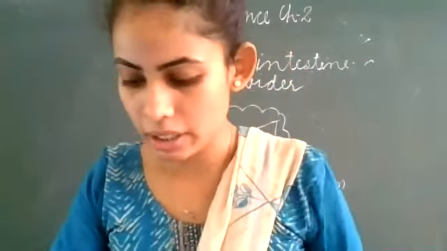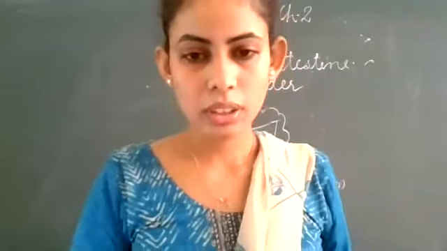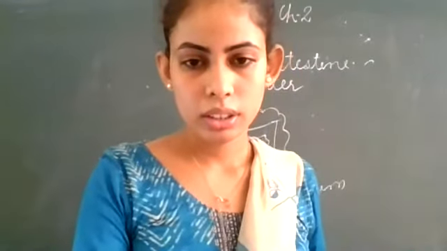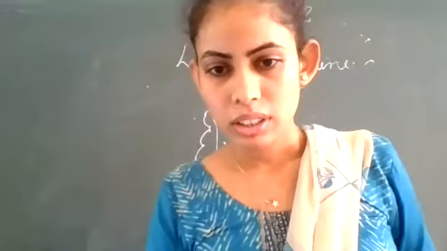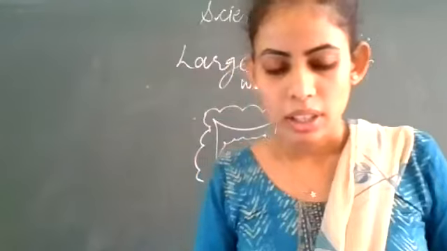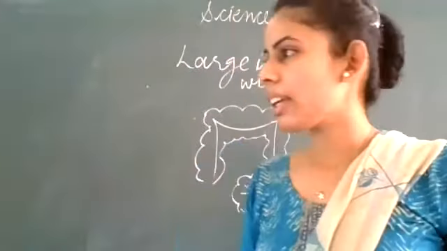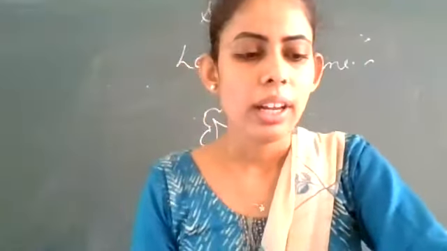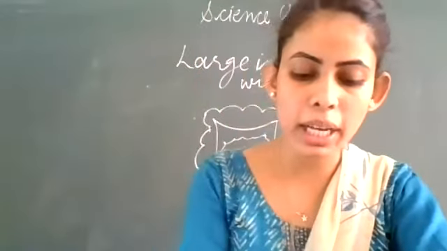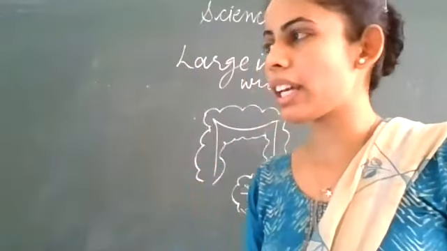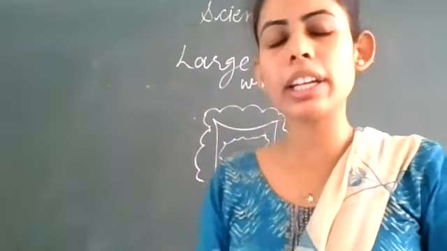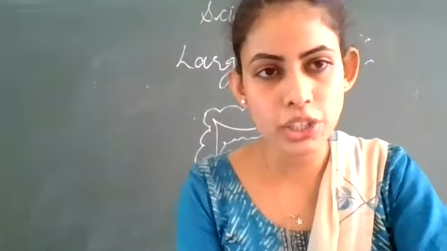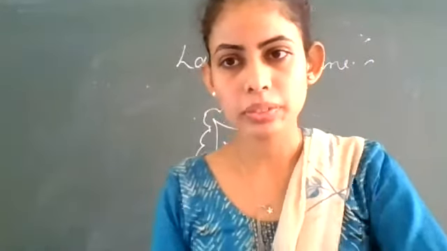A gland is an organ which produces or releases some special type of substances that are needed in the process of digestion. Clear?